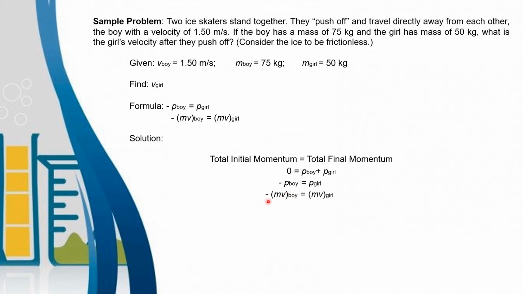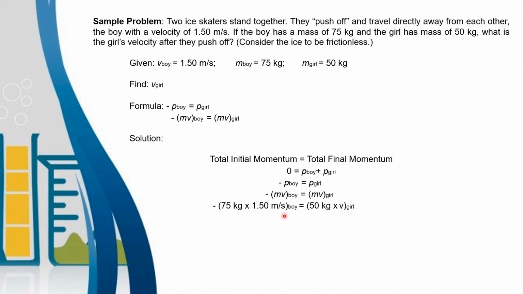So the negative mass times velocity of the boy is equal to the mass times velocity of the girl. Let us substitute the values into the formula so we can get the velocity. The mass of the boy is 75 kilograms. Sorry, the velocity of the boy is 1.50 meters per second.